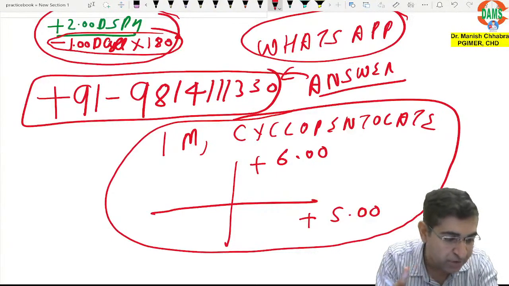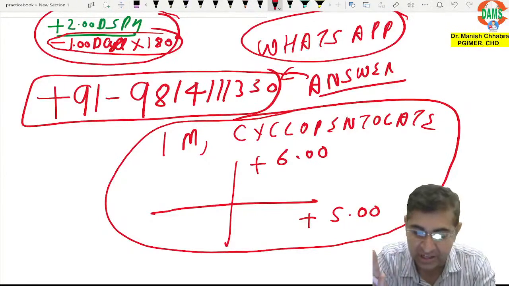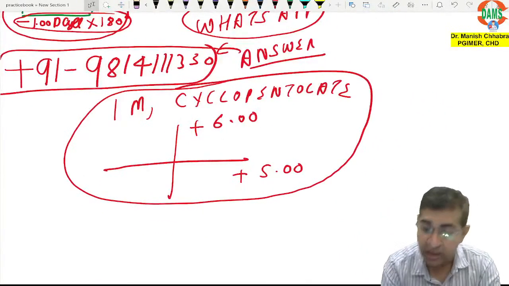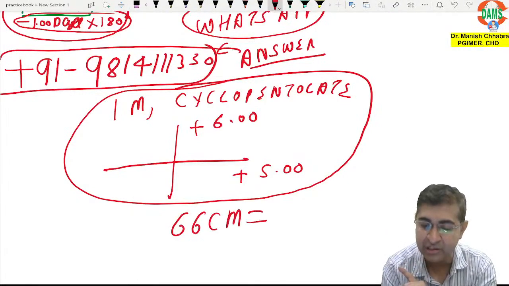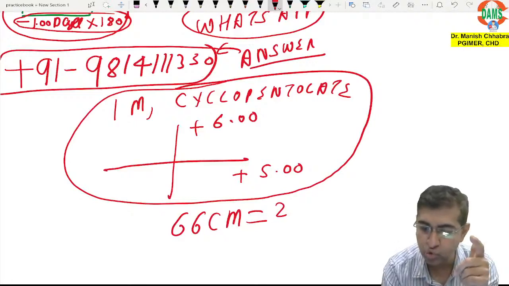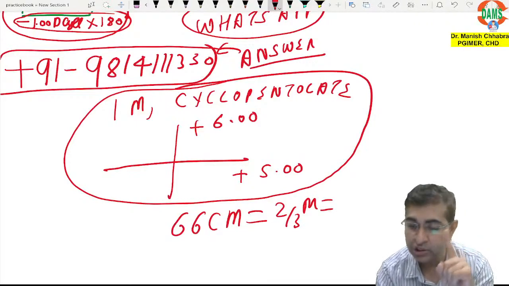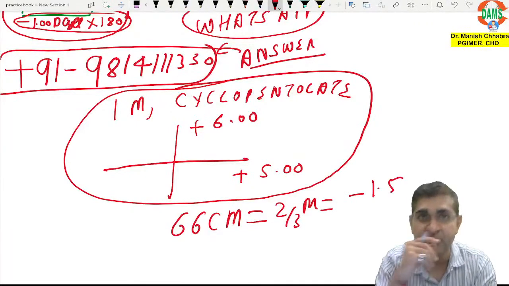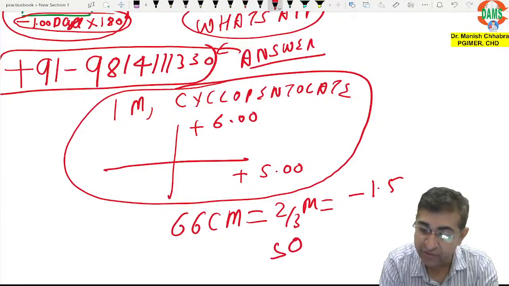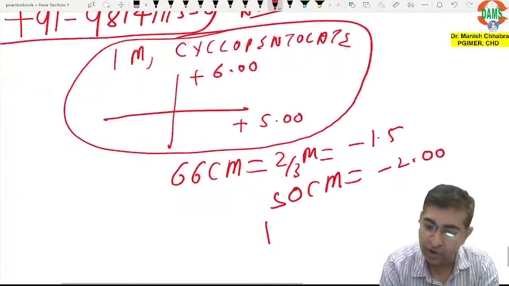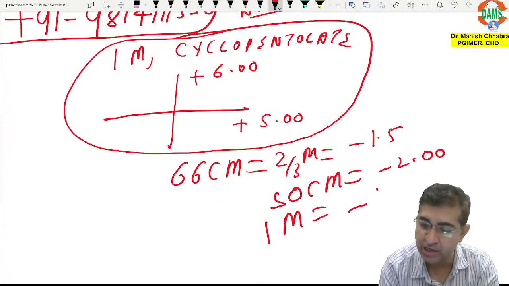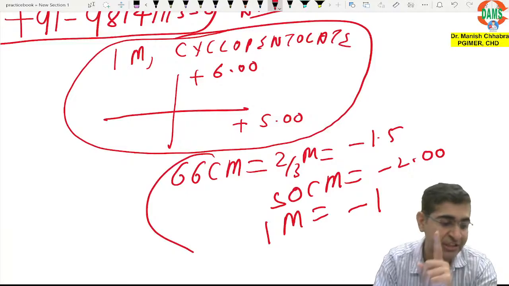So Dr. Somika wants to ask something. Sir, can you please tell other corrections with respect to distance and drugs? Okay, I am going to tell you. If you are doing retinoscopy from a distance of 66 centimeter, which is 2 by 3 meter, you are going to deduct -1.5. If you are doing it from 50 centimeter, you are going to deduct -2. And if you are doing it from 1 meter, you are going to deduct -1. So this is the distance correction for you, Dr. Somika.